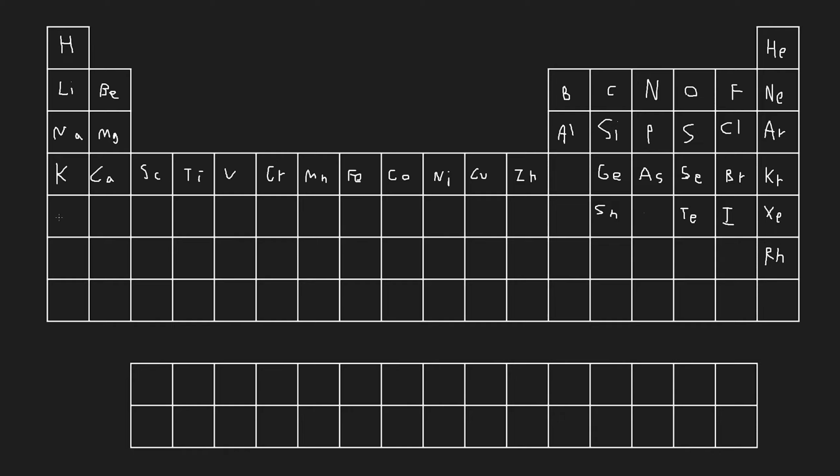Now, for the alkali metals, underneath potassium, we have rubidium. Then we have cesium, and finally we have francium. Now, it's going to get pretty challenging with the remaining ones. So I know we have strontium and barium. I'm not 100% sure if it's strontium first, but I think it is. And then we have barium like this. I think that's right. I'm not 100% sure. Underneath copper, we have silver. And then we have gold.